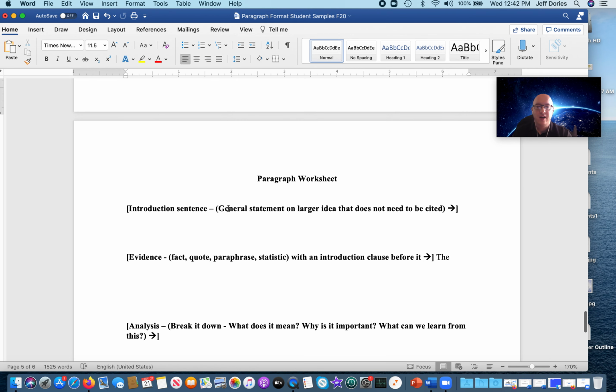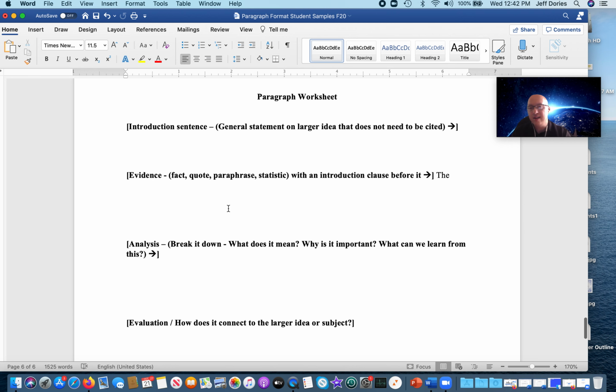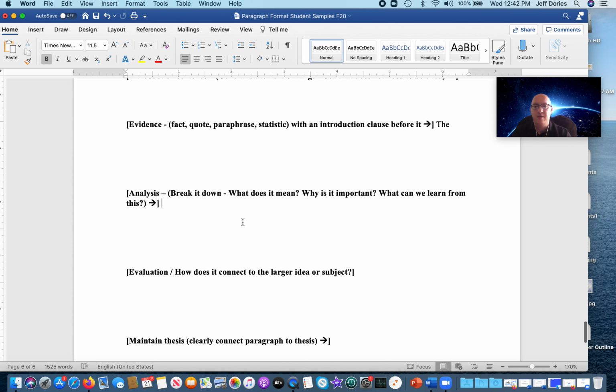what we're working on. And then on the final page here, I created a worksheet that you could use to do this process on your own, right? I recommend filling in evidence first. Then saying, based on this evidence, what general statement could I make that does not need to be cited, but would clue people into what that entire paragraph's about? Then break it down. What's it mean? Why is it important? What can we learn from that? Okay.